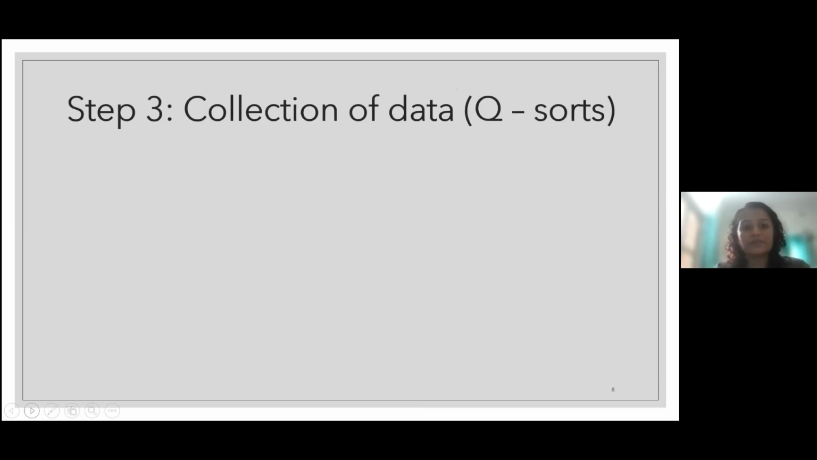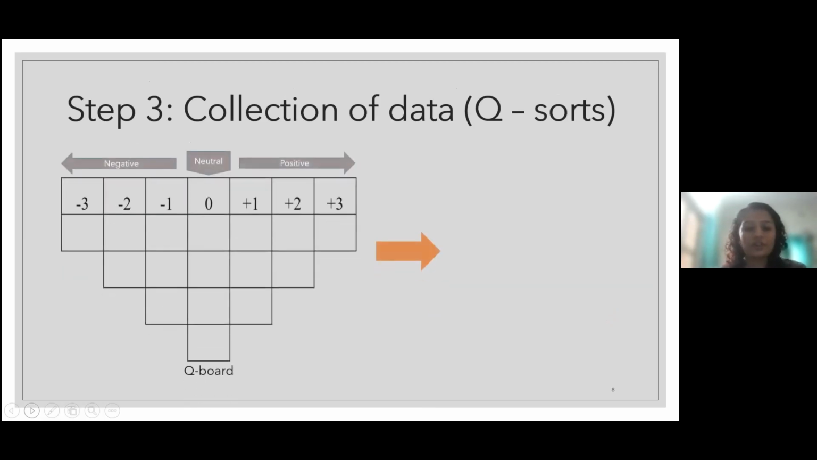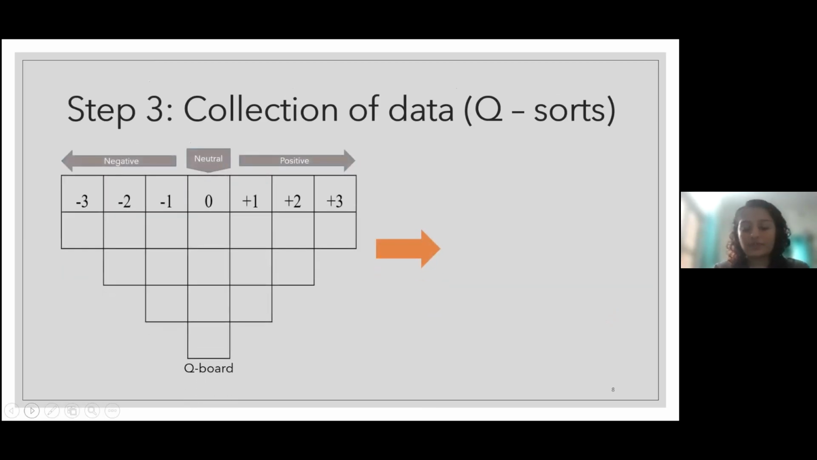The next step is the collection of data, which are called Q sorts. So I'll tell you what a Q sort is. So this is the Q board, and once you provide the photos to the participants, and participants are done organizing the photos, let's say from -3 to +3, that becomes one whole Q sort. So if you have 30 participants in your study, you will be getting 30 Q sorts. So those are Q sorts.